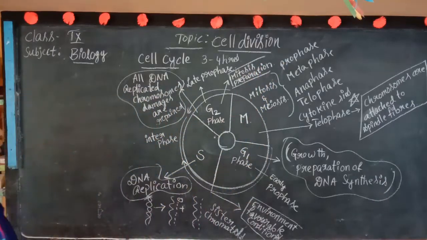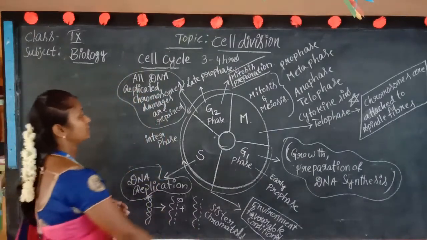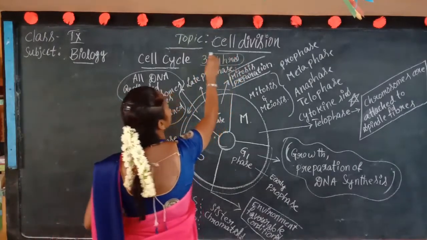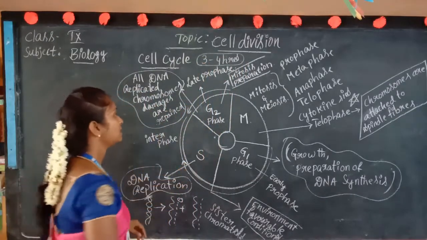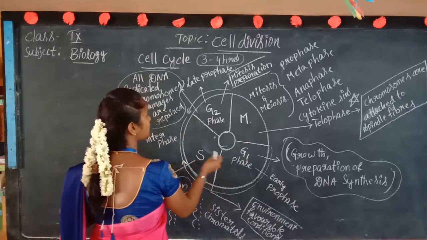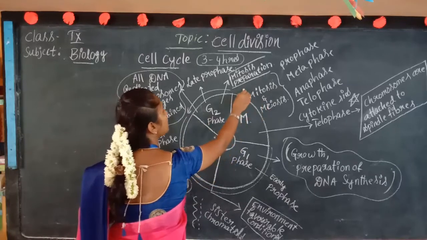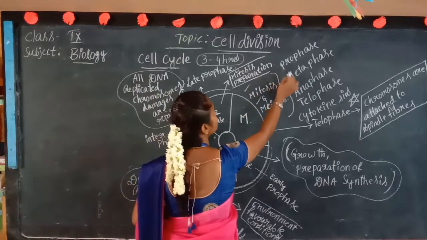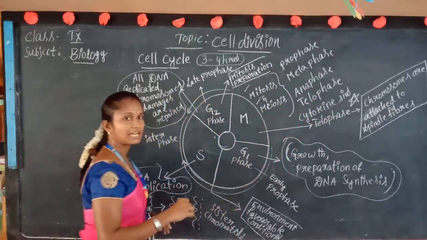Yes, children, this is about the cell cycle. Now I am going to give a brief discussion on this again. If the cell wants to divide, it will take nearly 3 to 4 hours. In these 3 to 4 hours, what is going to happen to each cell? We will see. First, the cell takes the 4 phases: M phase, G1 phase, S phase, G2 phase. M phase means it depends on mitosis and meiosis. It will be both. These mitosis and meiosis are again divided into 5: prophase, metaphase, anaphase, telophase and cytokinesis.